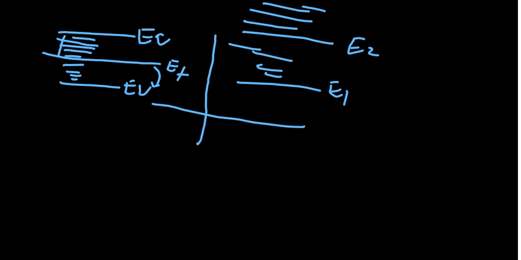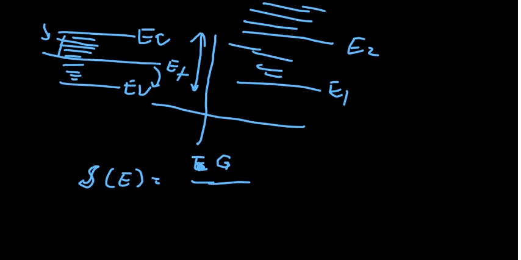There is a way: we can define a function, the density of states, as a function of energy, S(E), which equals the number of energy states G, per unit energy, per unit volume. So this is the density of state.